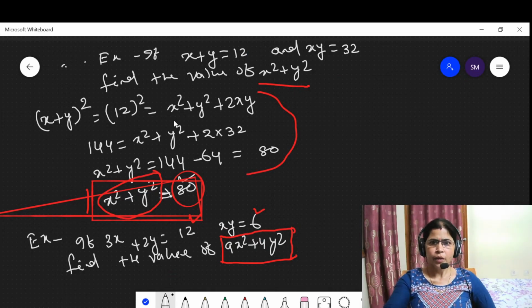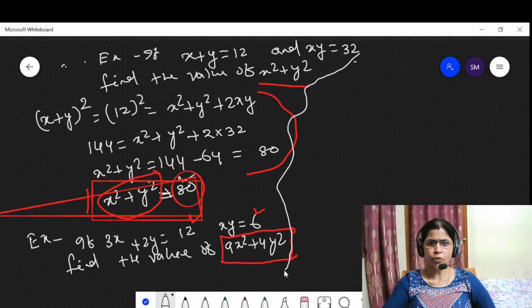Look here. Draw the line here and solve the question. Here 3x plus 2y is equal to 12 given.